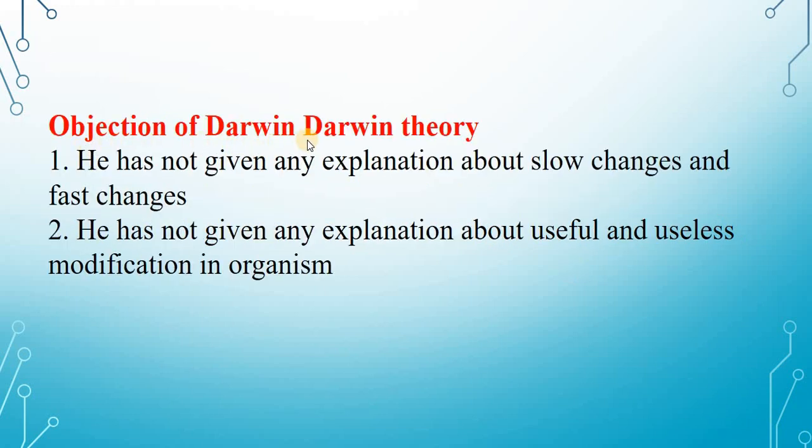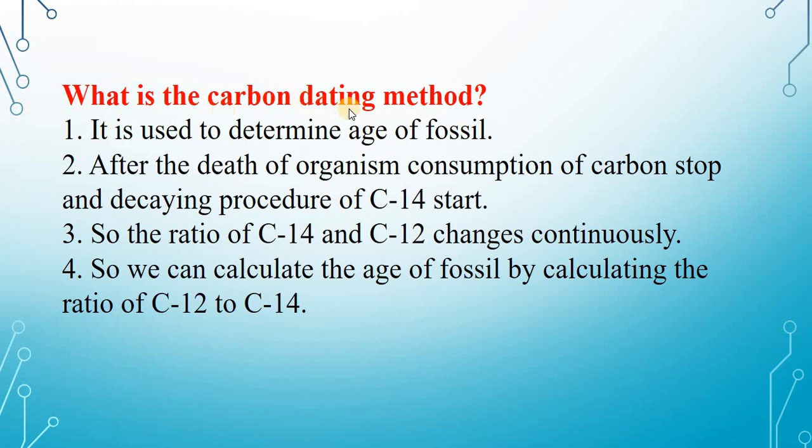Objections to Darwin's theory. He has not given any explanation about slow changes and fast changes. He has not given any explanation about useful and useless modifications in organisms. What is the carbon dating method? It is used to determine the age of a fossil.